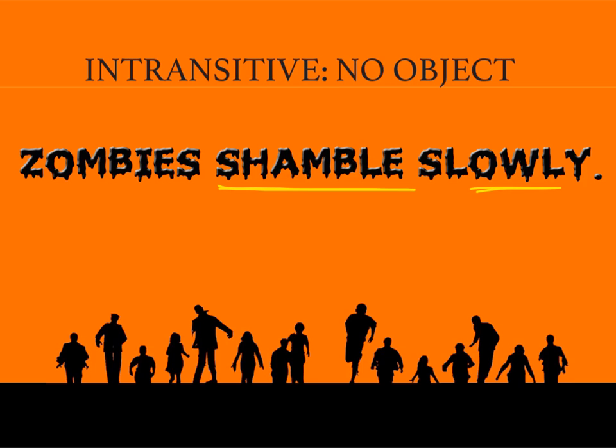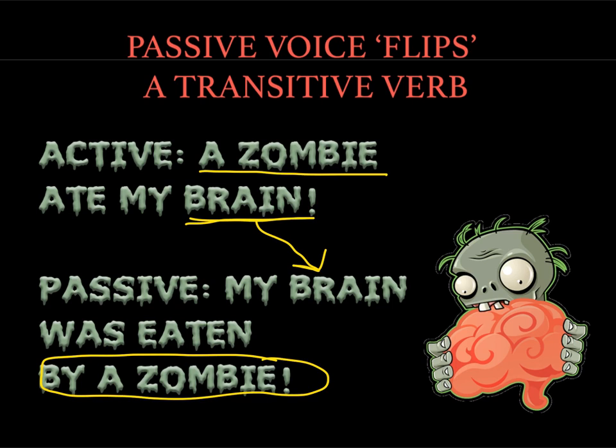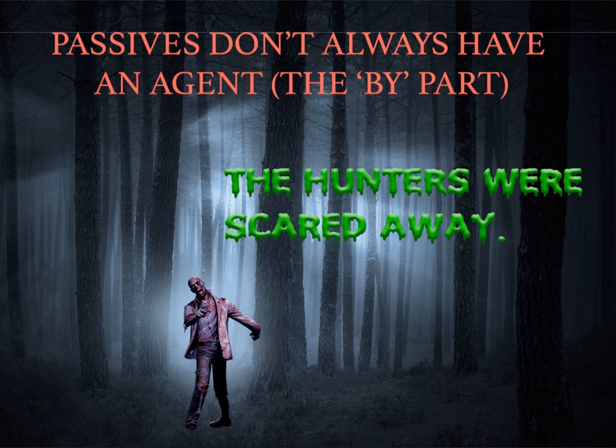That's okay. Now that that's out of the way, passive voice happens only with transitive verbs. And what happens to make a verb passive is that you take the direct object and you turn it into the subject of the sentence. Then you take the subject of the sentence and it becomes the agent. And a lot of times that is going to be expressed by a by phrase. But the by phrase is optional.